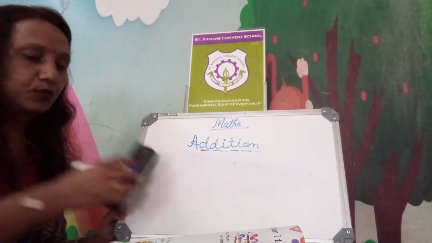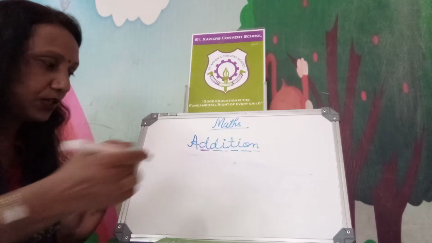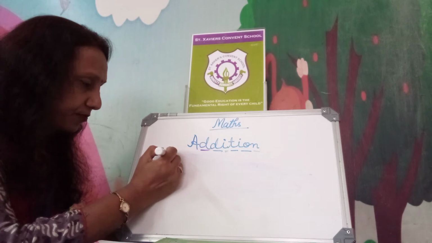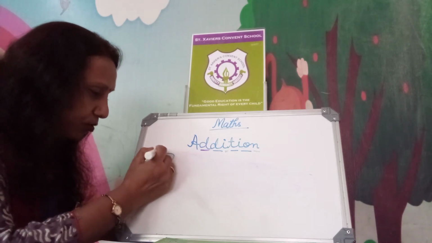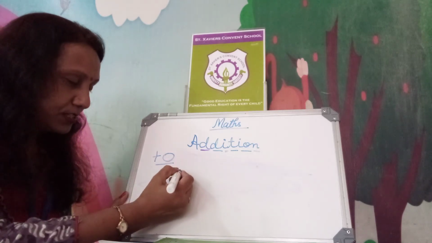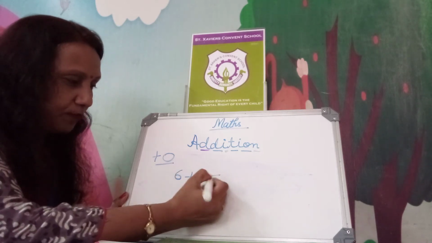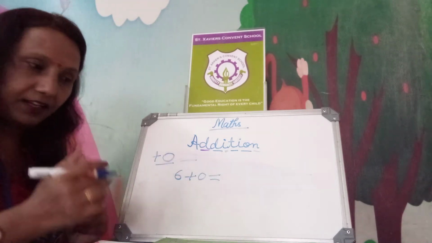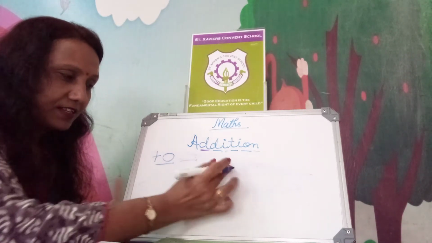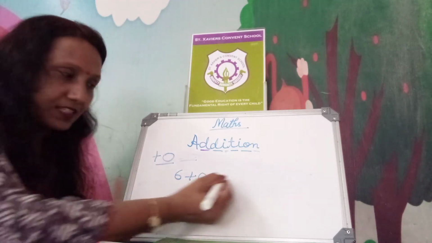So next, just see 0 in addition. We will learn now 0 in addition. When we add 0, what will be the answer? Suppose we are having which number? 6, added 0. 0 means nothing, nothing. So 6 plus 0 will be the answer 6 only. Okay?